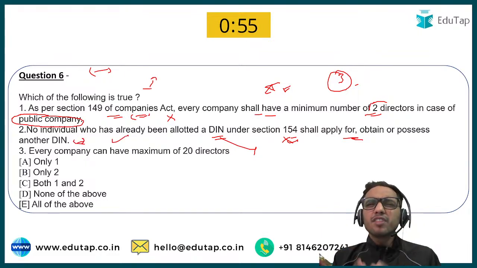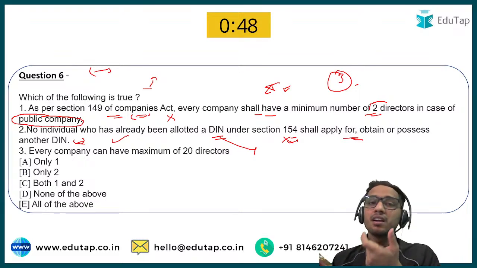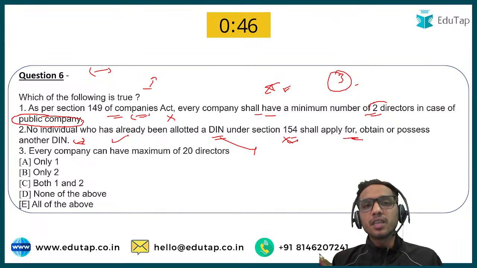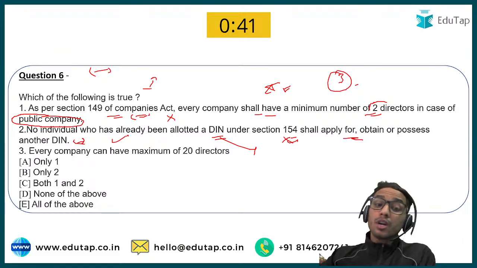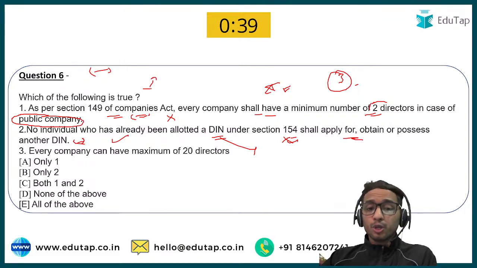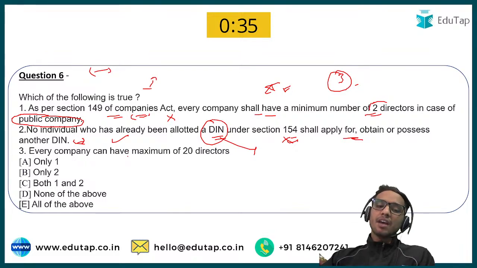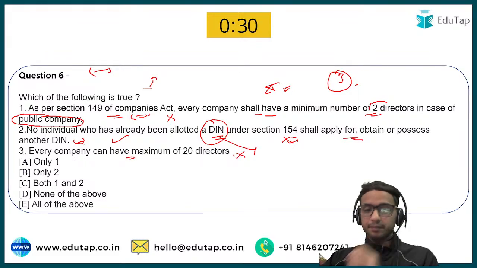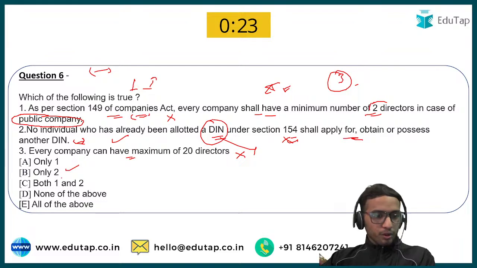Just like we have the PAN, we can't have more than one PAN, or more than one Aadhaar, the same goes for the Director Identification Number. Every director has been allotted a Director Identification Number, so no individual should hold more than one DIN. So it is absolutely correct. The third option says every company can have a maximum of 20 directors. Absolutely incorrect. We have been asked about the true statement, so the answer would be option B.